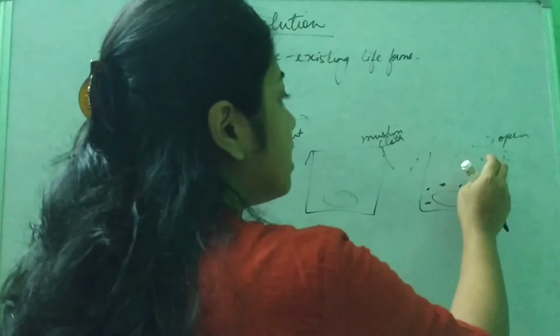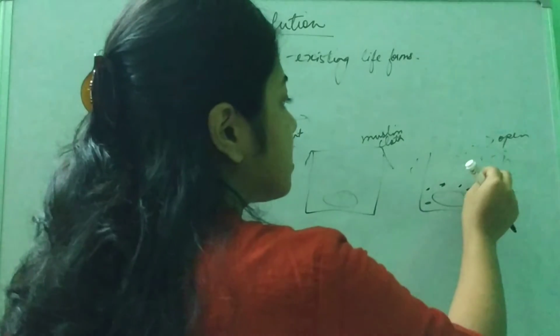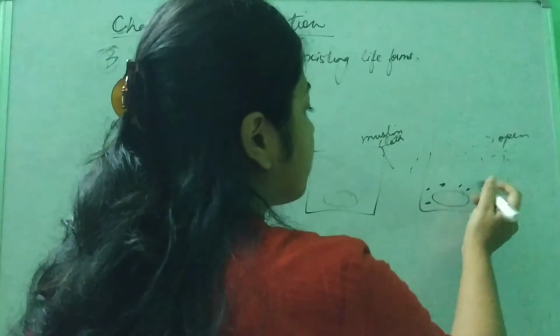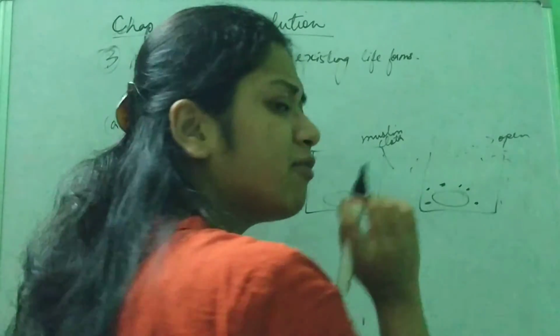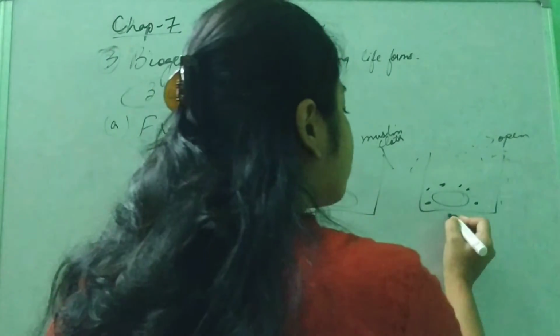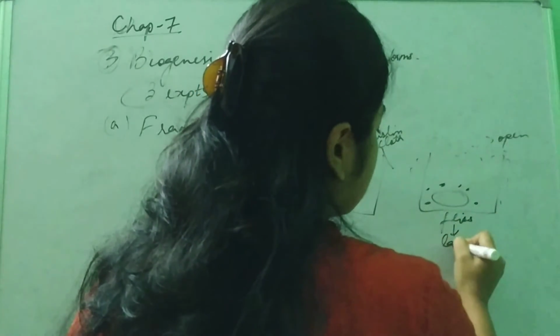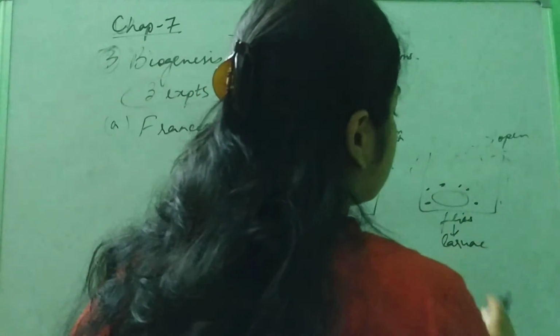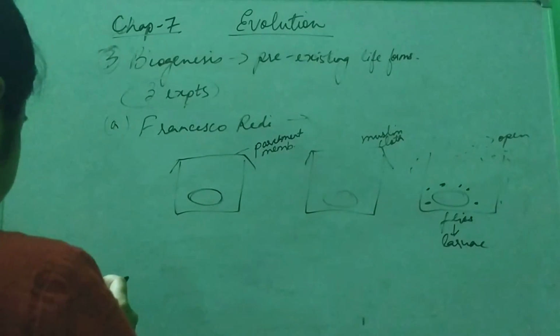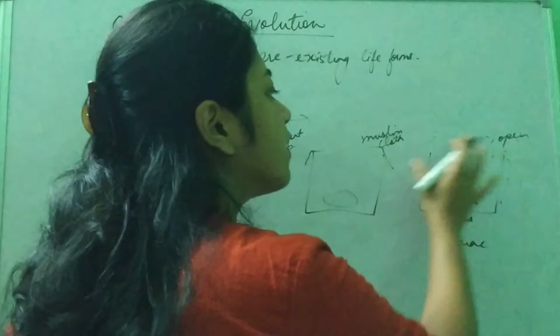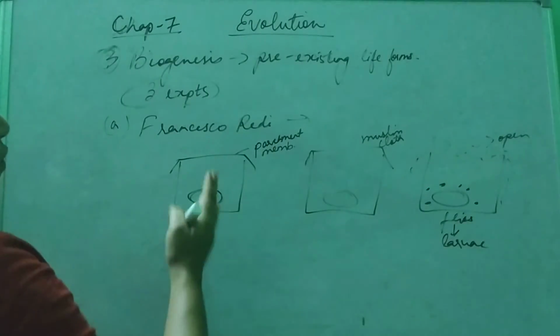But the open jar had organisms because it was open. The flies came and covered the meat, and from those flies there were larvae. So these larvae came from the flies that already existed. So Francisco Redi gave this experiment.